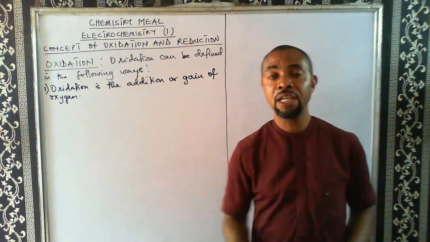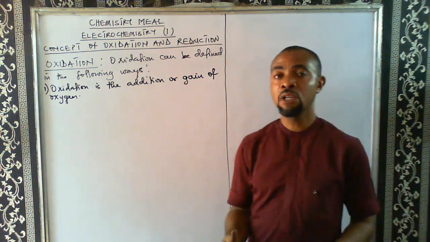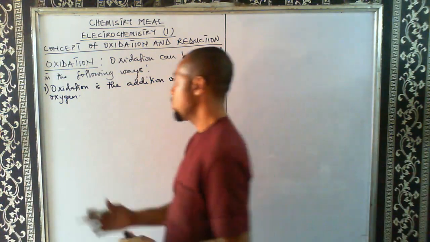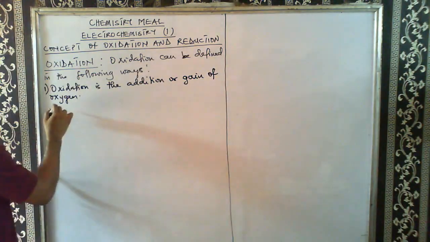So when oxygen is added to a substance, or when a substance gains oxygen, that is oxidation. We can use an equation to represent that.